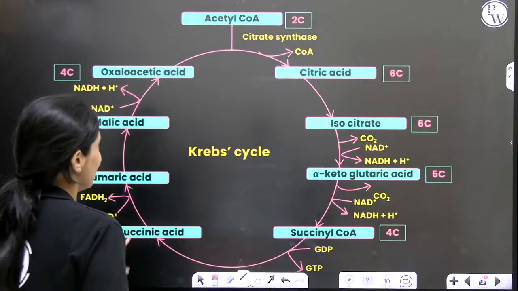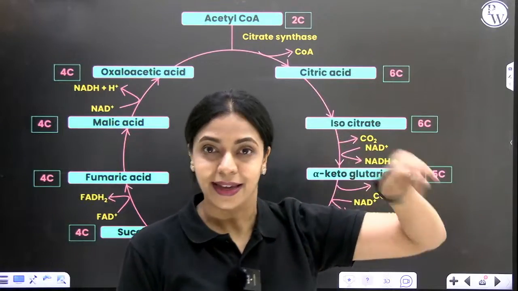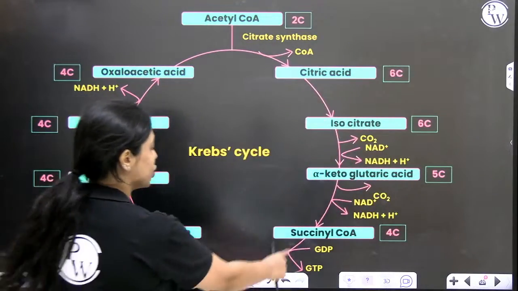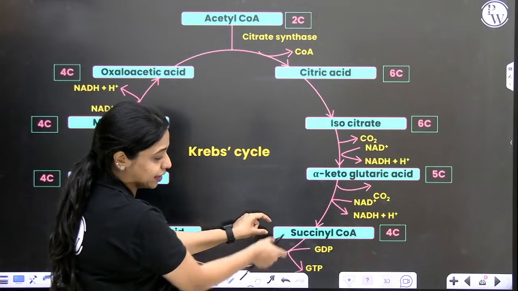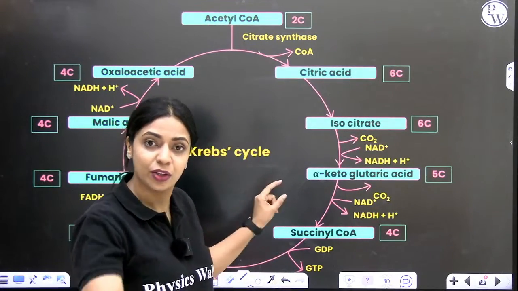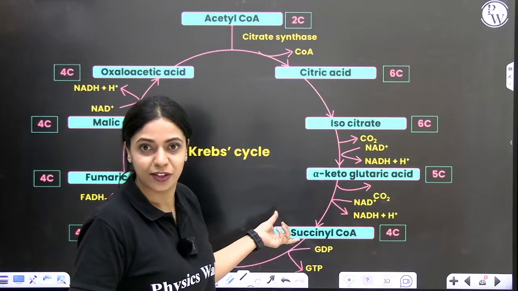Okay. Now, we are starting with acetyl-CoA. If you take a look at your Krebs cycle diagram or the schematic representation in your NCERT, it will not show this step. But I've added this one intermediate extra here because this is not given to you in your diagram, but it is mentioned in the text. Okay, therefore, I've added this one extra intermediate.